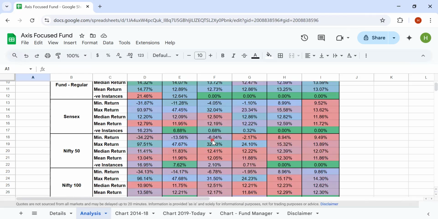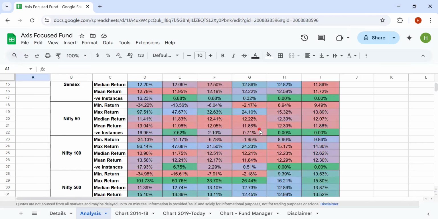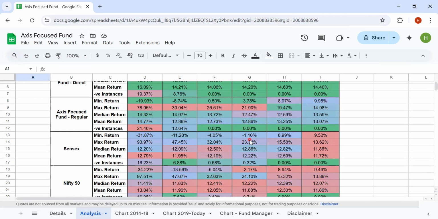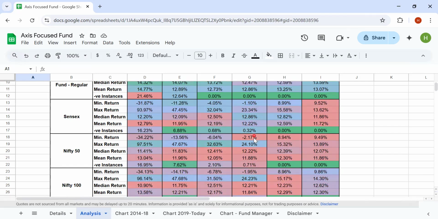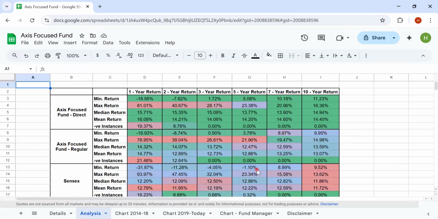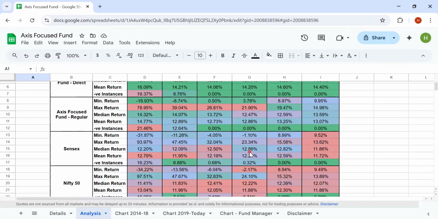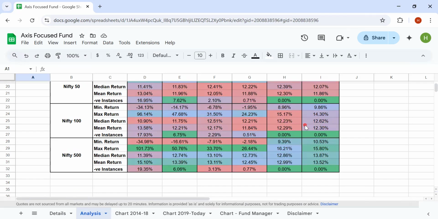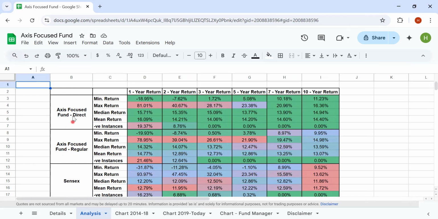Compared to the indices, in the first 3 years there are negative instances. On the 5 year basis, there are a few negative instances on Sensex, Nifty 50, Nifty 100, and Nifty 500, but the probability is less. The negative instances were less than 1%. On 7 and 10 years, there are no negative instances. What matters the most is the median returns and the minimum returns, because 50% of the people will end up around the median. The median return is around 14.94%, that is 15%, and the minimum return is around 11.23%.